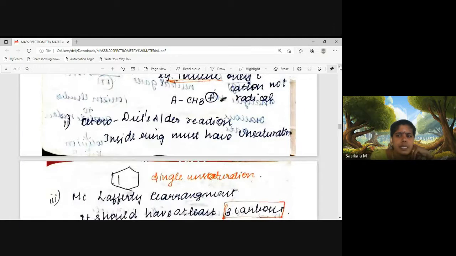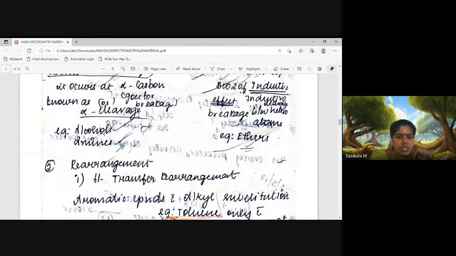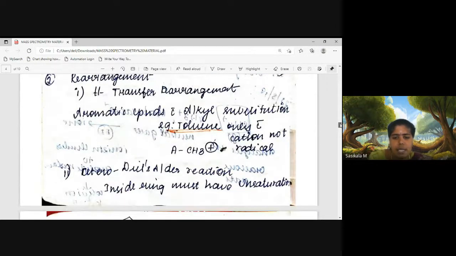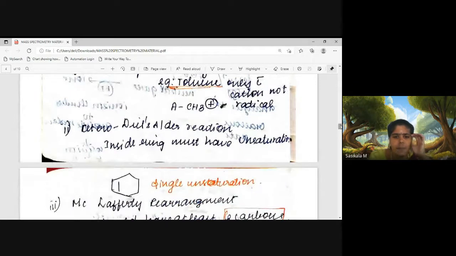For what purpose is hydrogen transfer rearrangement used? Aromatic compounds have an unsaturated system, and with alkyl substitution hydrogen is transferred to the aromatic group, forming a tropylium ring. That is a 7-membered ring carrying a positive charge, and that ion is considered the fragment ion detected by the mass spectrometer.